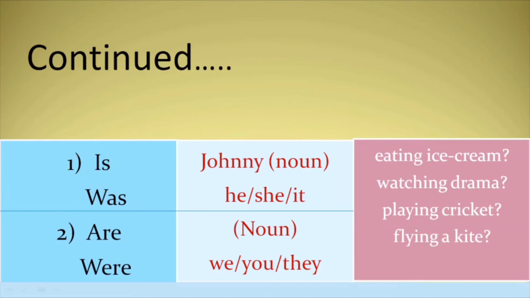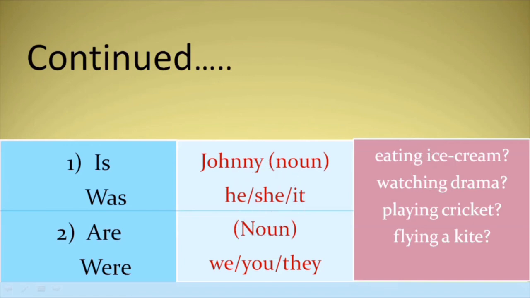Is Johnny eating ice cream? Now the helping verb comes in the beginning of a sentence. Is Johnny eating ice cream? Johnny is a noun. And in place of Johnny, we can use he. Is he eating ice cream? The past progressive we used was Johnny or was Ellie playing cricket? Was she eating ice cream?